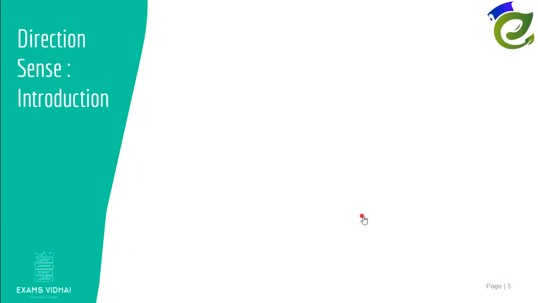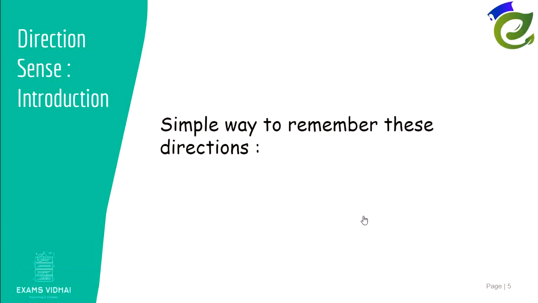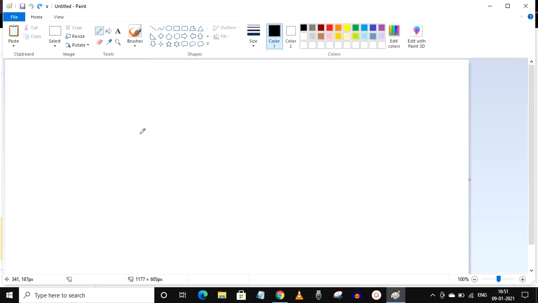Now let us see some simple way to remember these directions. Now let us see a way to remember the north direction. The word north starts with N, right? So let us write N. This stroke like this, a slant stroke, and then in the end we write a stroke like this. We are going from bottom to top in this direction, right? So always remember this direction will be north.